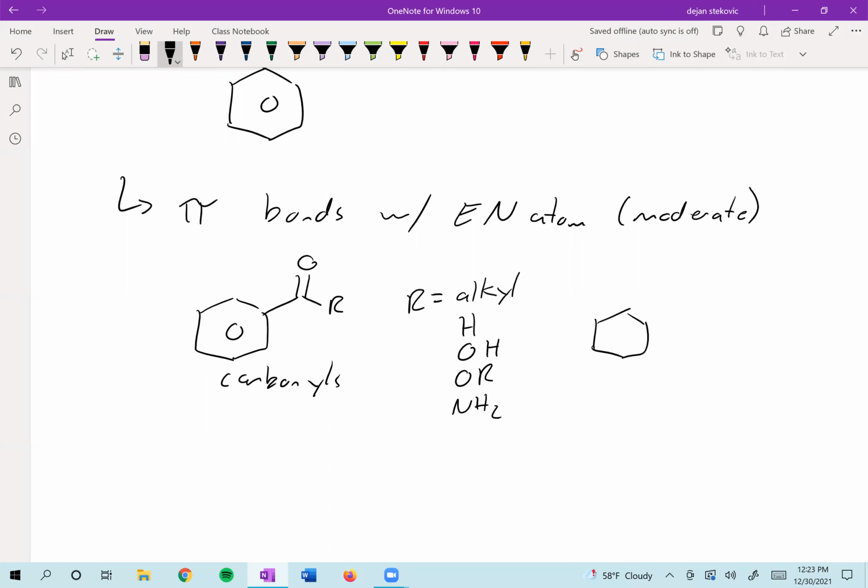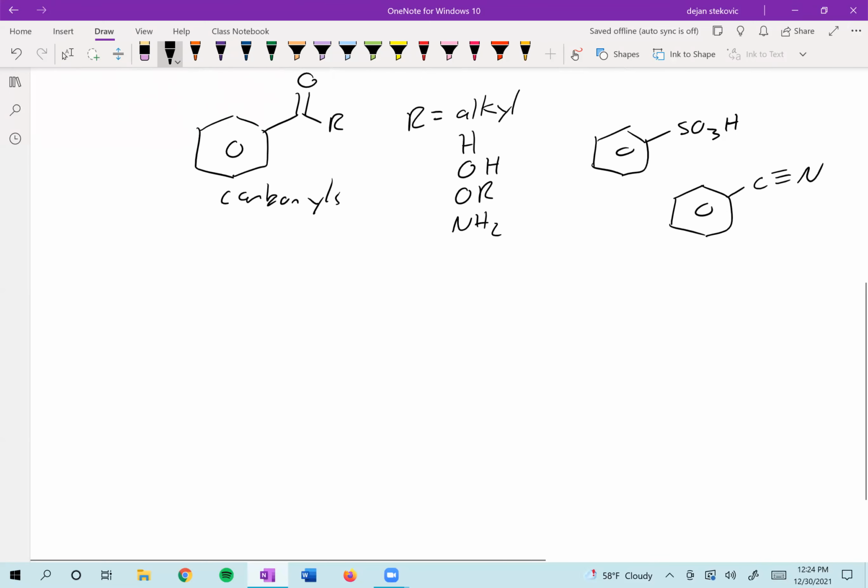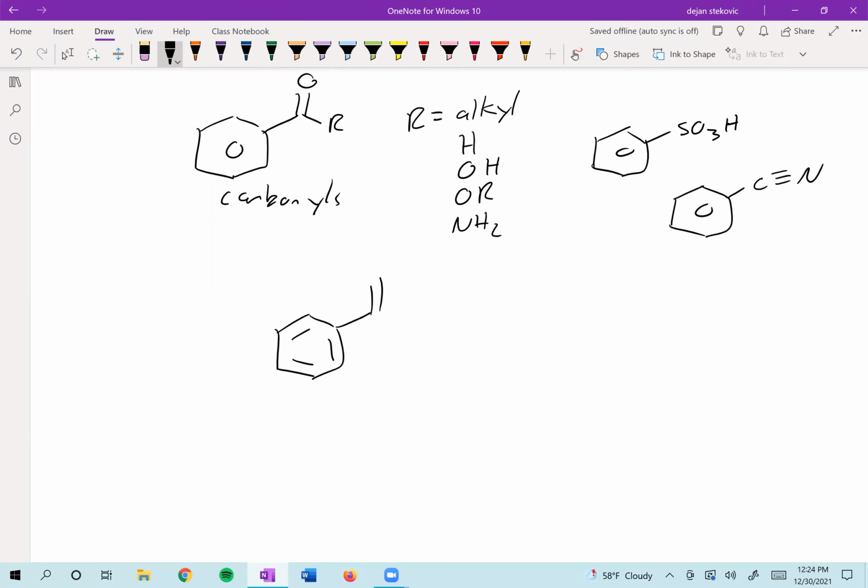Other examples are our SO3H, that's also a moderate deactivator. Cyanide groups will also be moderate deactivators, right? Pi bond to an electronegative atom, that kind of thing. And if we think about why this occurs, first of all, we have induction from the electronegative atom, which I've called Y here, right? That's obviously going to inductively remove some electrons, but resonance will also withdraw electrons, right? So we could draw a pi bond leaving the benzene ring to form a carbon-carbon pi bond here. And then this carbon-electronegative atom bond can go on to the Y. So in this case, both resonance and induction pull electrons out of this ring.